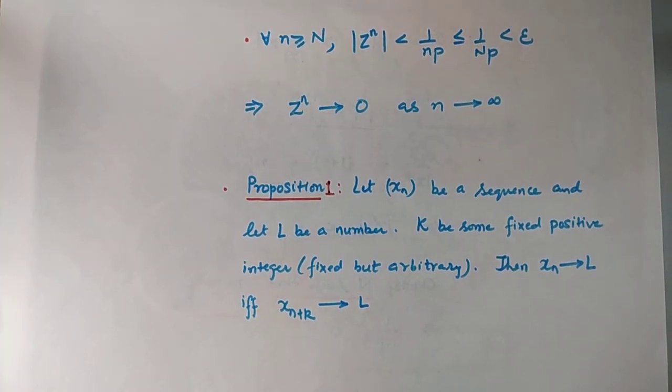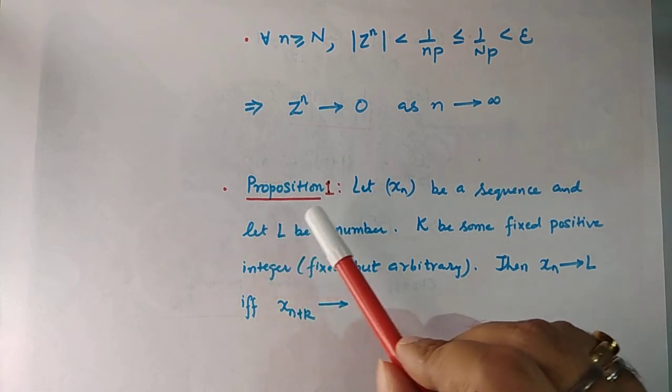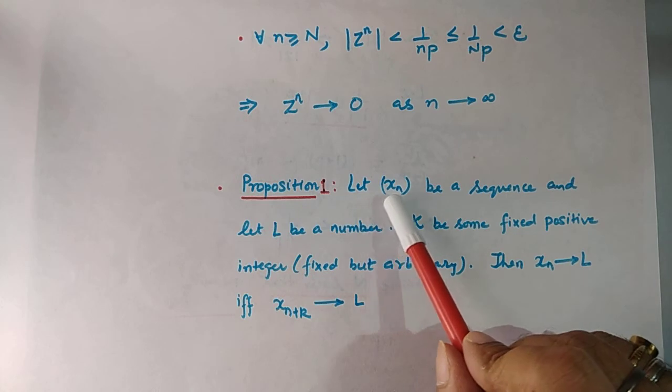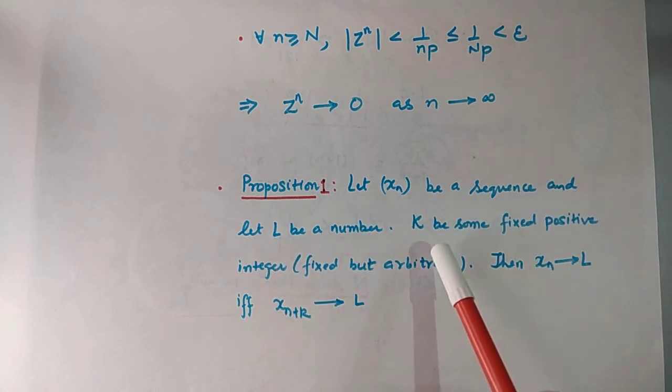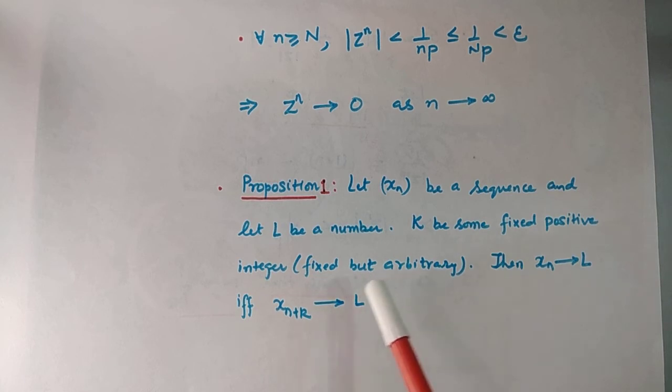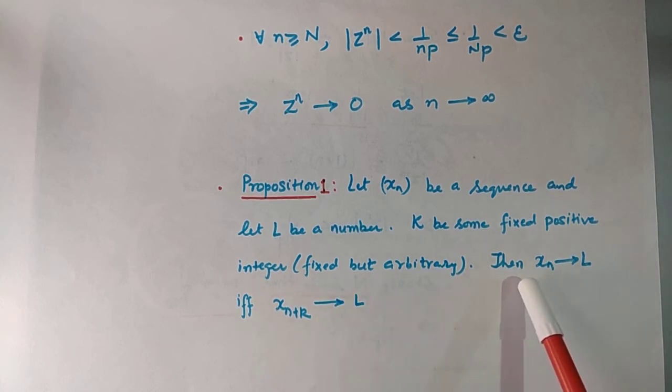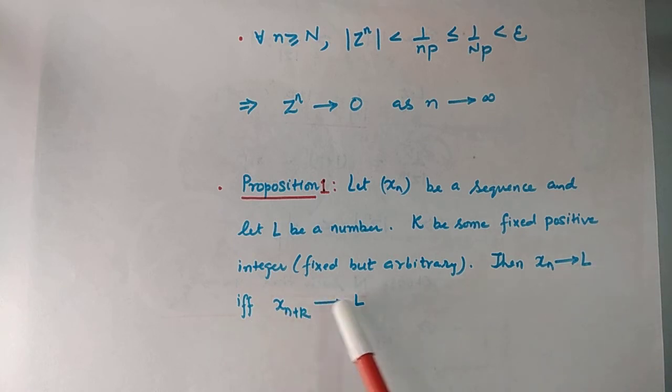In the remaining part of this lecture, our concern will be to give some propositions and facts which will help us conclude whether a certain sequence converges or not, without having to use the basic definition of the convergence of a sequence. So in that direction, let me first propose proposition 1, which is, let xn be a sequence and let L be a number. Let k be some fixed but arbitrarily chosen integer. Then the proposition says that xn goes to L if and only if the sequence xn plus k goes to L, as n tends to infinity.